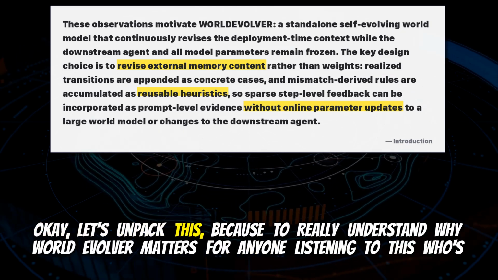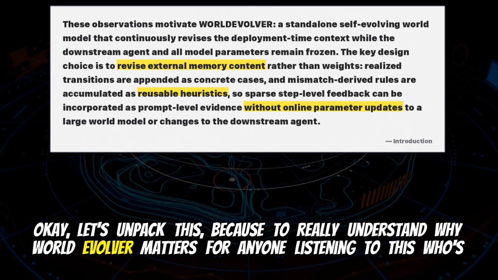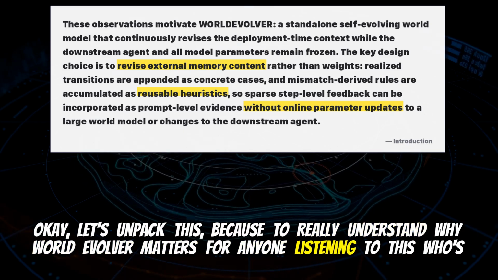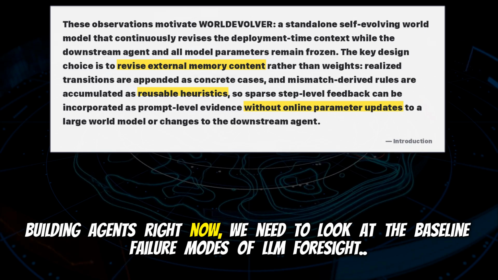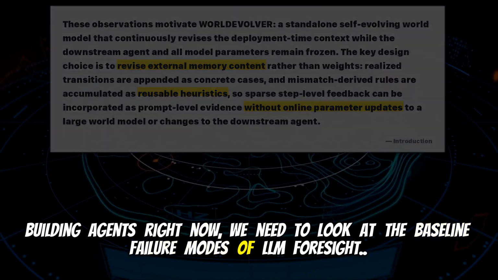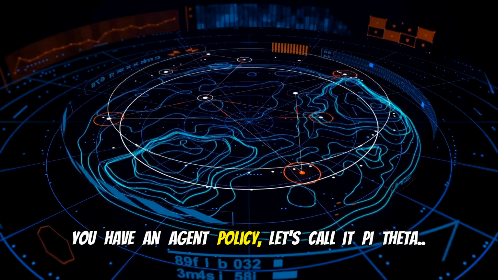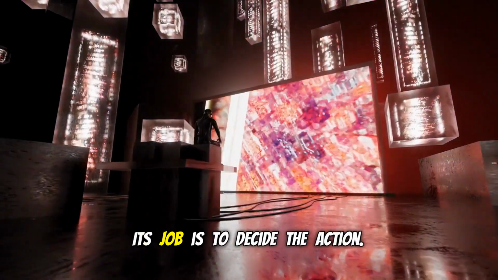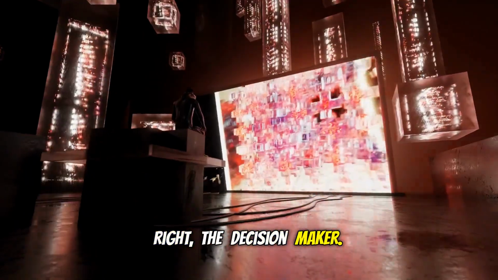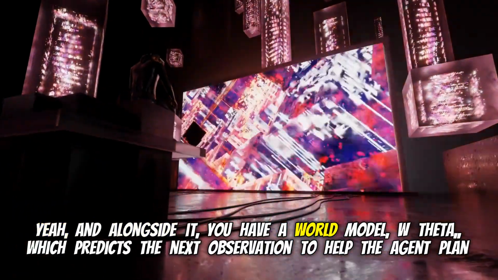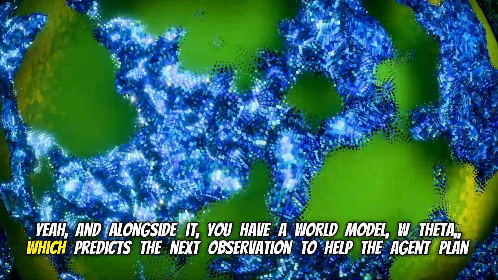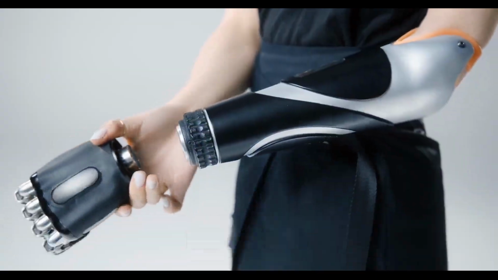Okay, let's unpack this, because to really understand why WORLDEVOLVER matters for anyone listening to this who's building agents right now, we need to look at the baseline failure modes of LLM foresight. Let's map out the standard setup. You have an agent policy, let's call it pi theta. Its job is to decide the action. Right, the decision maker. And alongside it, you have a world model, W theta, which predicts the next observation to help the agent plan that next move.